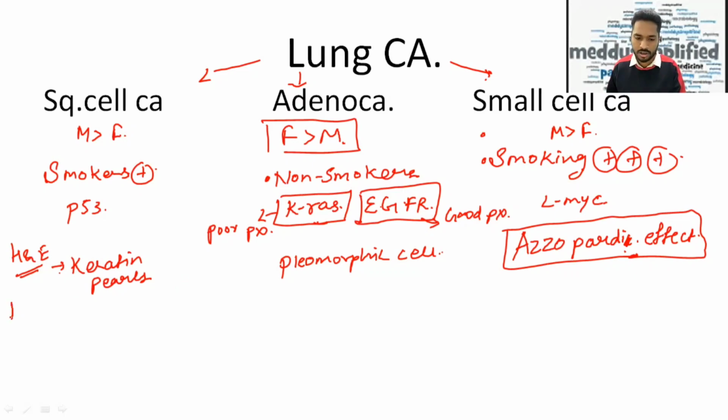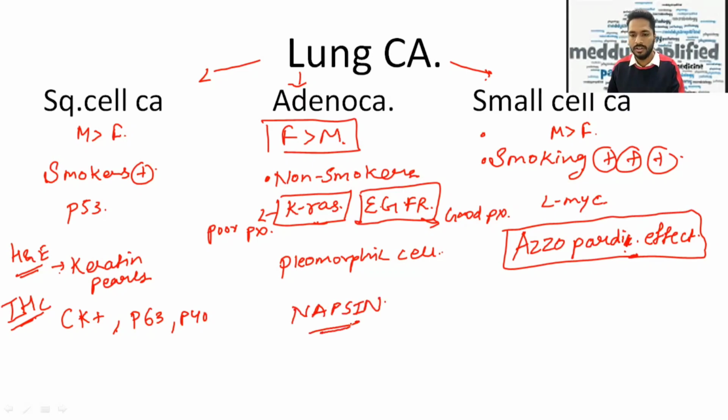Now going further and talking about the immunohistochemical markers, IHC markers. So cytokeratin is positive in squamous cell carcinoma. Next is P63 and P40. If we talk about lung cancer that is adenocarcinoma, it has a strong association with napsin. So napsin is positive in adenocarcinoma. And similarly, the immunohistochemical markers which are positive for small cell carcinoma are NSE, chromogranin, and synaptophysin.